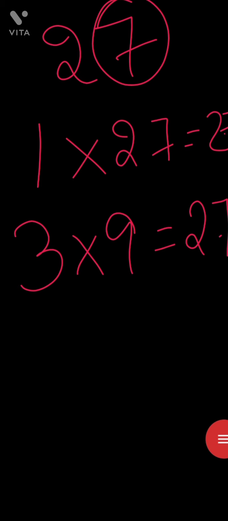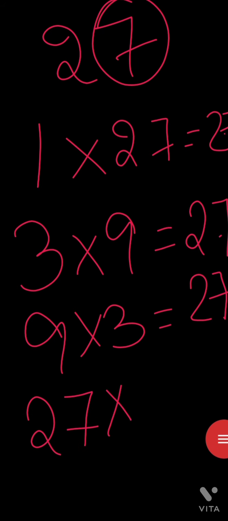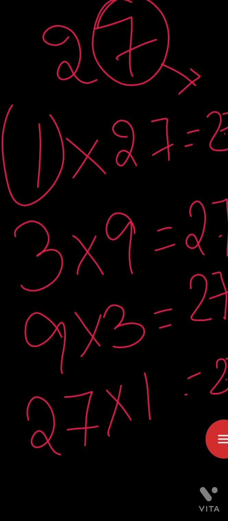No. Now the 9 table, yes, 9 threes are 27, and 27 into 1 is 27. So the number 27 has more than 1 and itself. There are 2 more other numbers. So this number is a composite number.